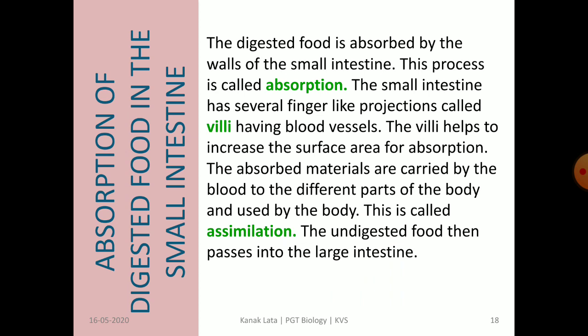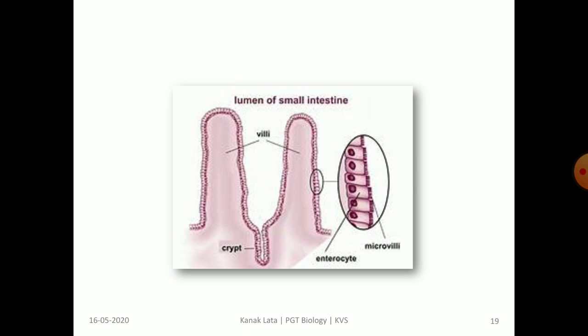This process is called utilization, and also called assimilation. Meanwhile, the undigested food passes into the large intestine. The given figure shows the villi of small intestine. You may observe it is just like a finger and it helps in increasing the surface area for maximum absorption.